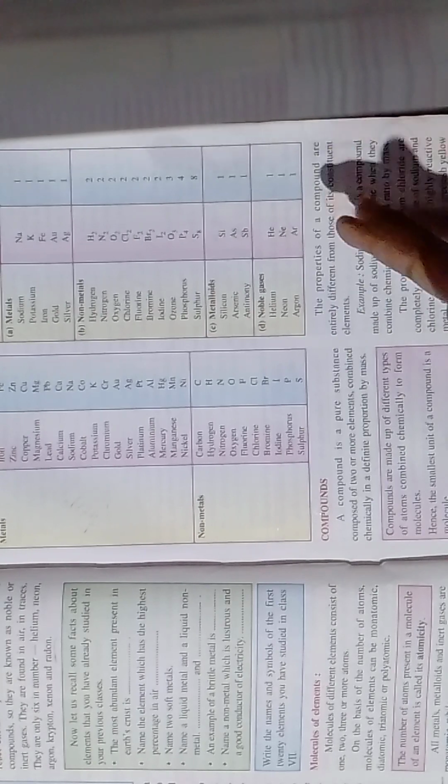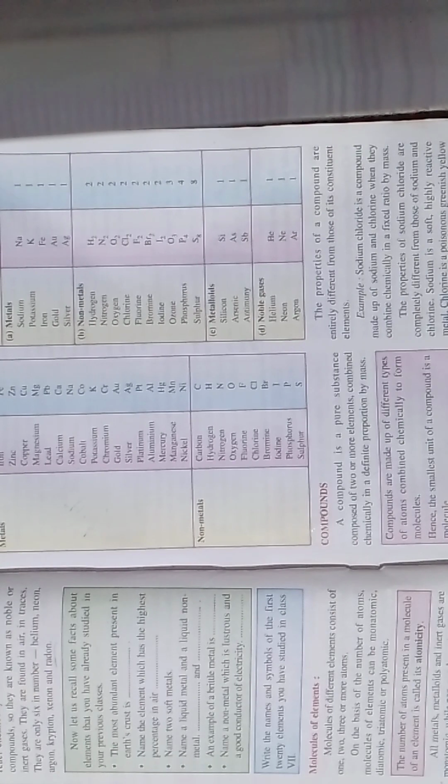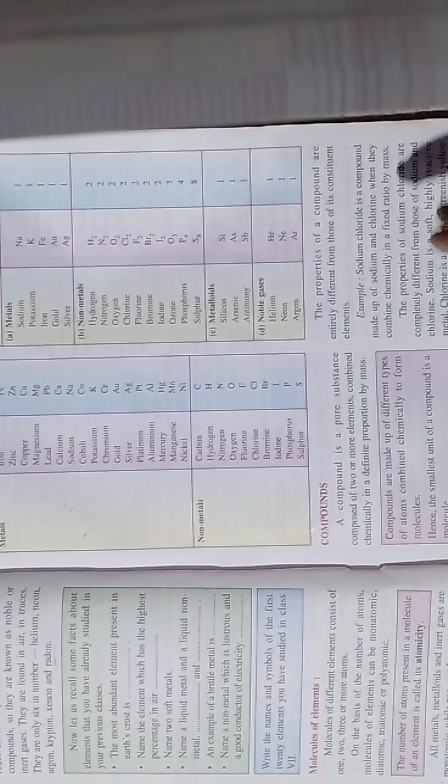So here's a small table. You can just go through it. Now I'll just start with this point. What are compounds? A compound is a pure substance composed of two or more elements combined chemically in a definite proportion. Compounds are made up of two different types of atoms combined chemically to form molecules. Hence, what is the smallest unit of compound? That is molecule.